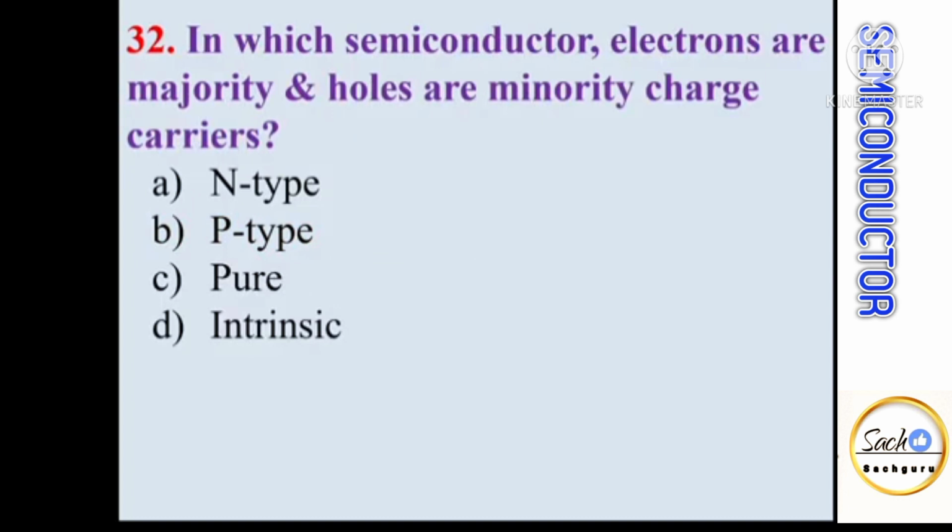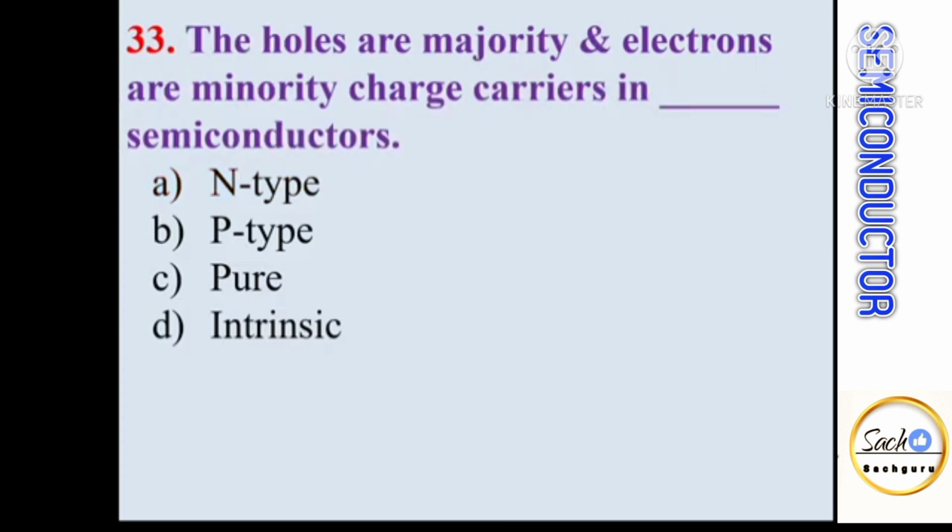In which semiconductor are electrons majority and holes minority charge carriers? We know that electrons are majority charge carriers in pentavalent impurity. Whenever we add pentavalent impurity to pure semiconductor, it forms n-type semiconductor. The holes are majority and electrons are minority charge carriers in dash dash semiconductors. So holes are majority charge carriers. Whenever we add trivalent impurity atoms, majority charge carriers are holes, and adding trivalent impurity atoms forms p-type semiconductor.